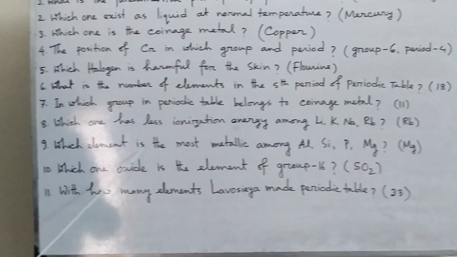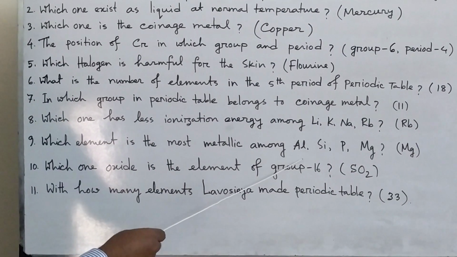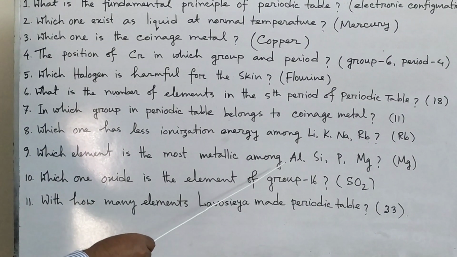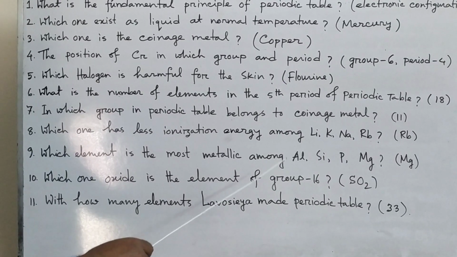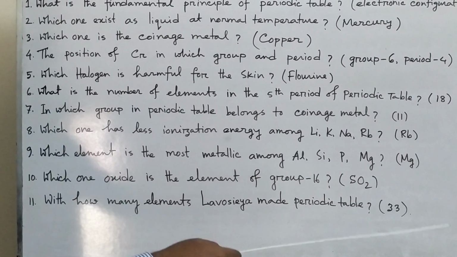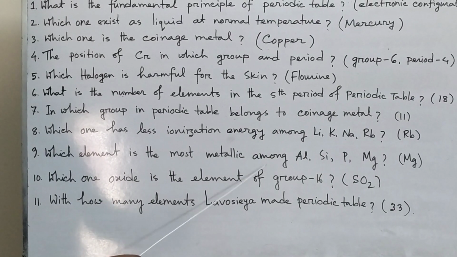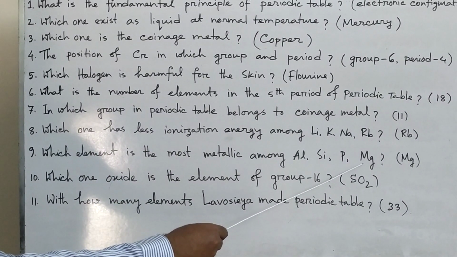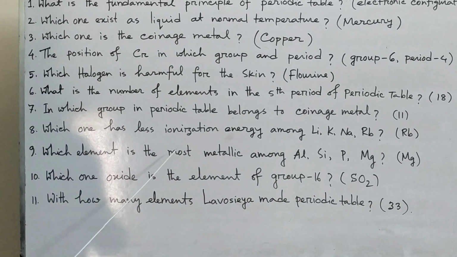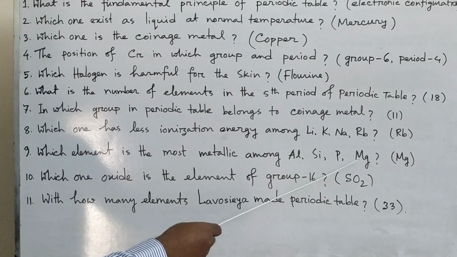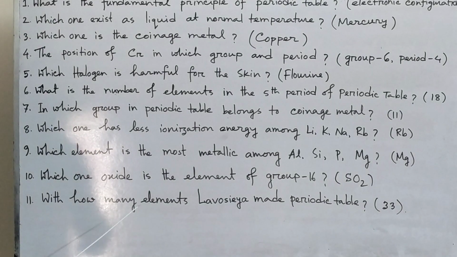Then which element is the most metallic among aluminum, silicon, phosphorus, magnesium? In the periodic table, in the same period, if we move from left to right, the metallic property decreases. So magnesium is the most metallic, because magnesium is on the left in the periodic table.